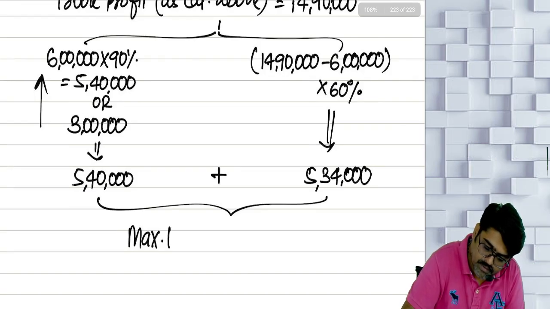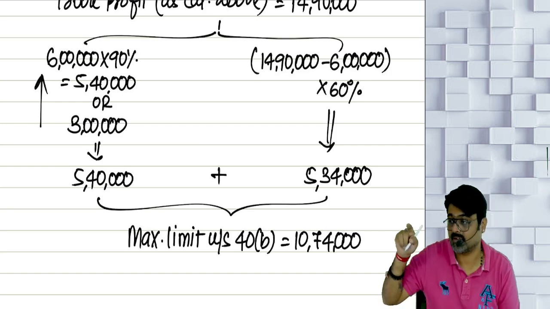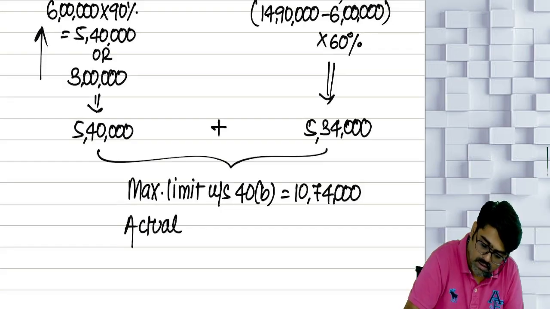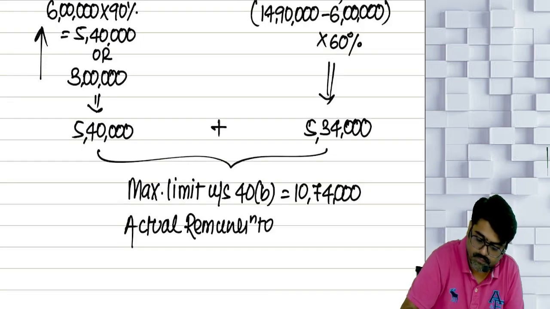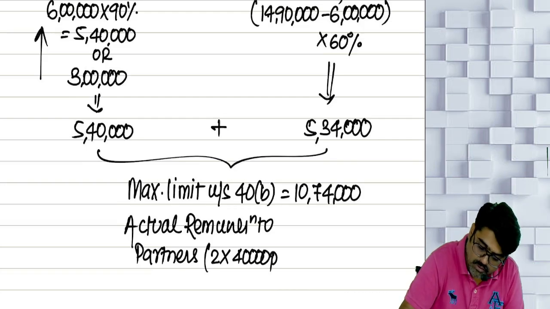Maximum limit under section 40(b) is 10,74,000. Now this is the maximum limit, and you are supposed to see the actual remuneration to partners. How many partners are there? 2 partners are there. Per partner how much? And that too per month. For how many months?